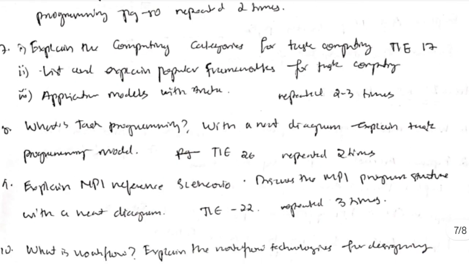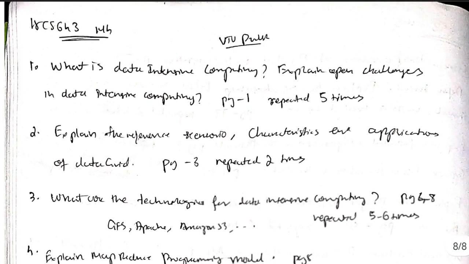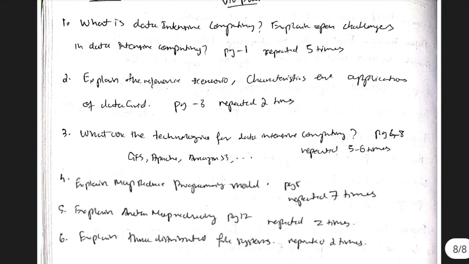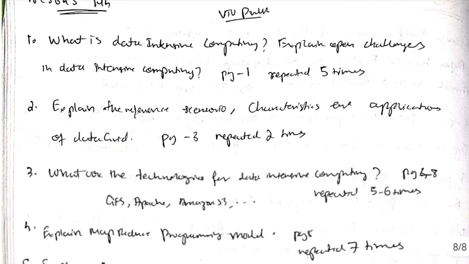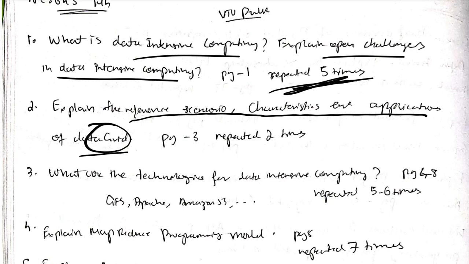In module 4, we have to use the VTU Pulse notes. In that there are two topics, data intensive computing and MapReduce. You need to know what is data intensive computing and explain the open challenges to data intensive computing, a very important concept, repeated 5 times. Explain the reference scenario, characteristics and applications in data grid. This is the second topic.